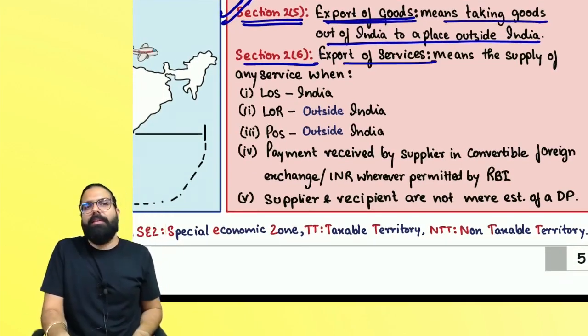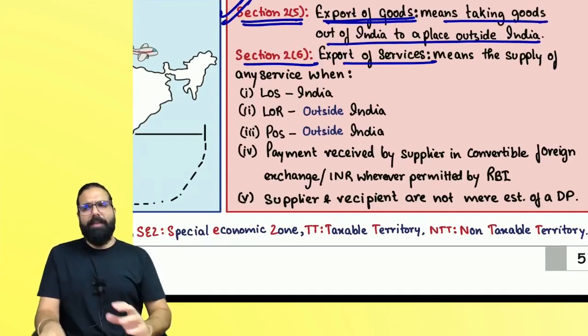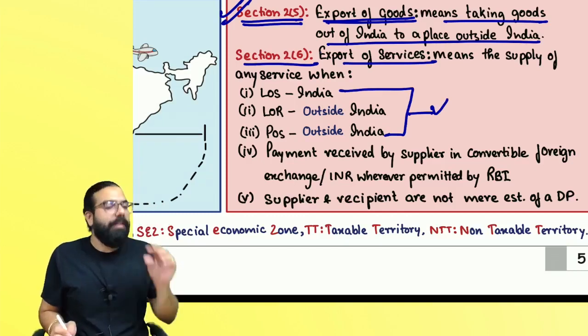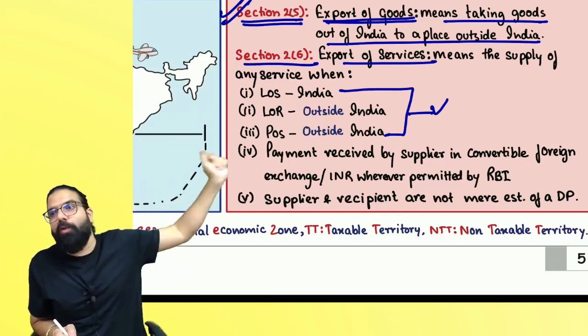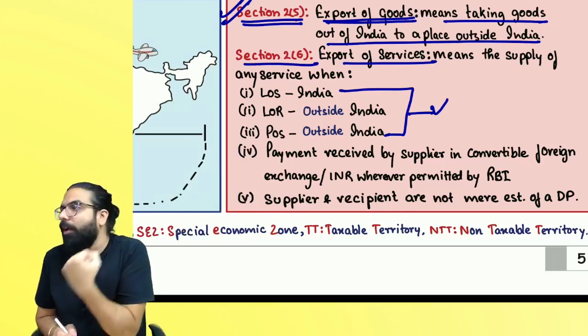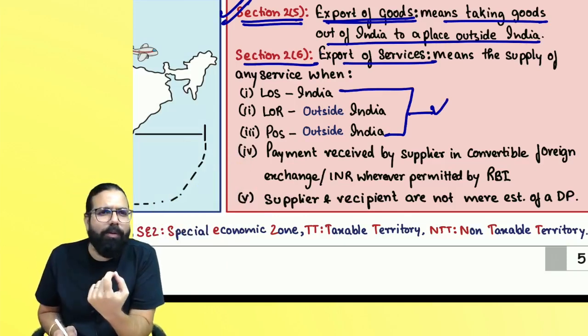Export of service means any service where the location of supply is in India and the place of supply is outside India, then it is inter. But supply is in India, recipient is outside India, place of supply is outside India. What you are receiving is foreign convertible currency.